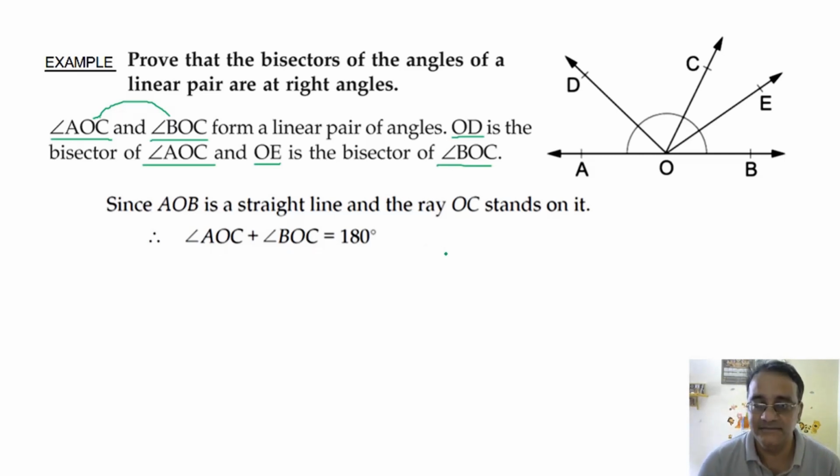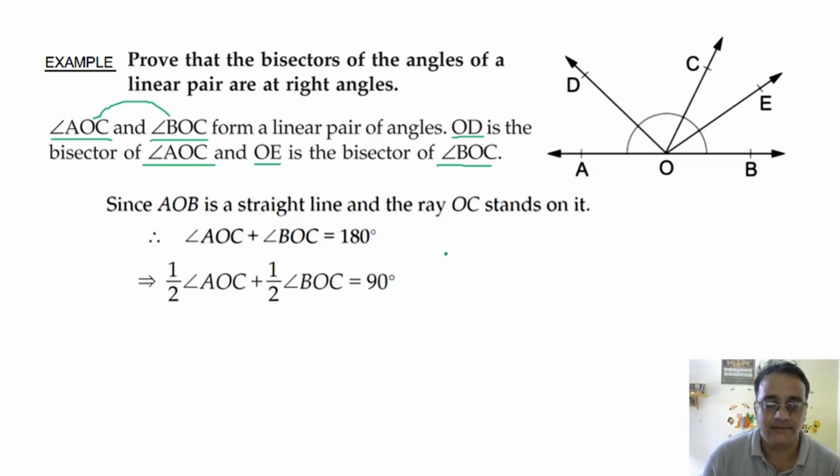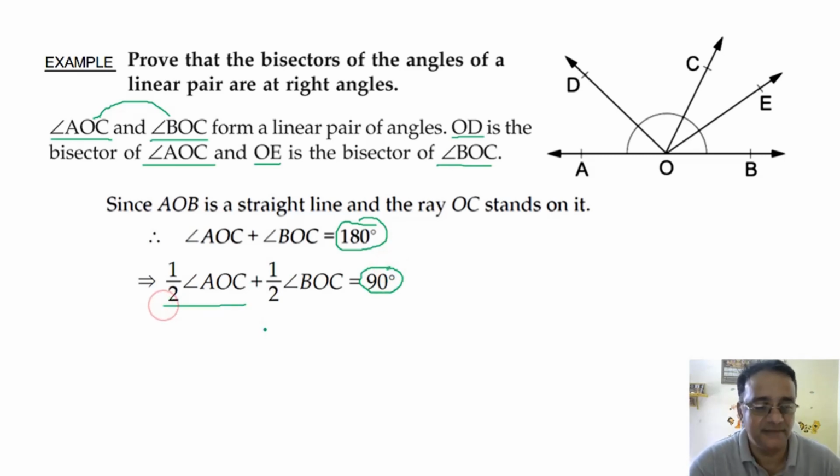Any doubt here? No, sir. Now we are going to take half of both sides. So half of 180 will become 90. Now what is half of angle AOC? DOC angle. Okay, दोनों में से कोई भी एक angle लिख सकते हैं. Why?